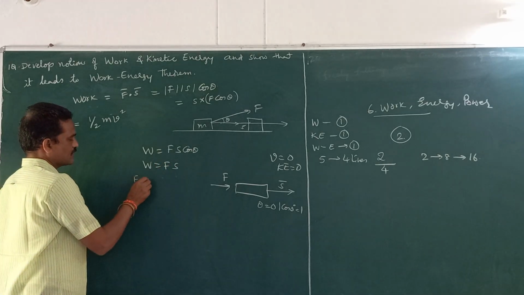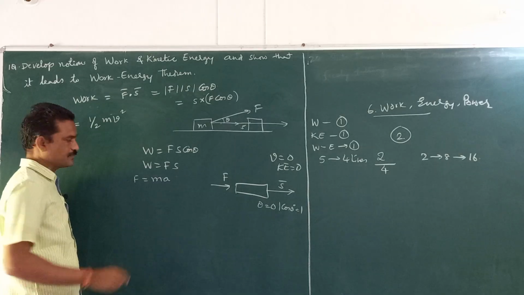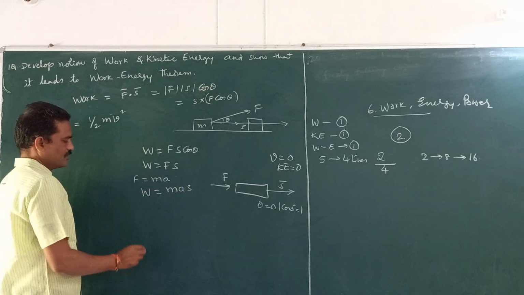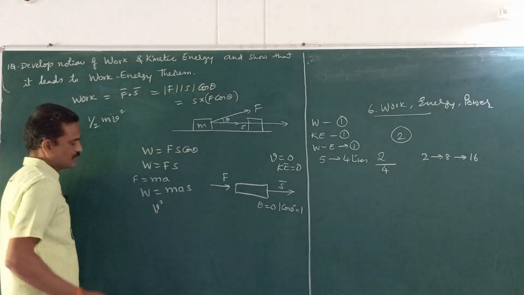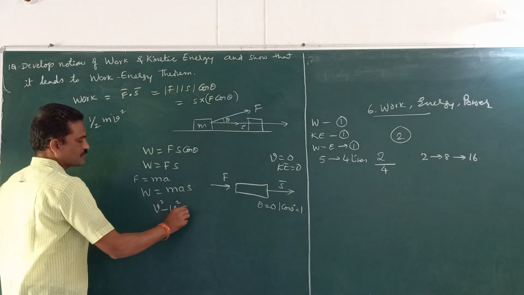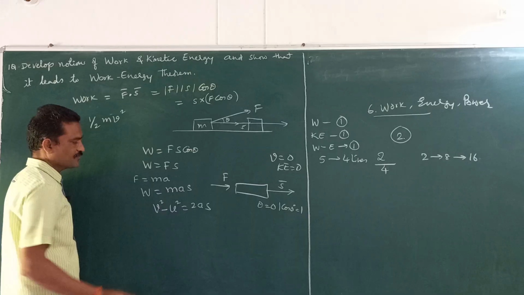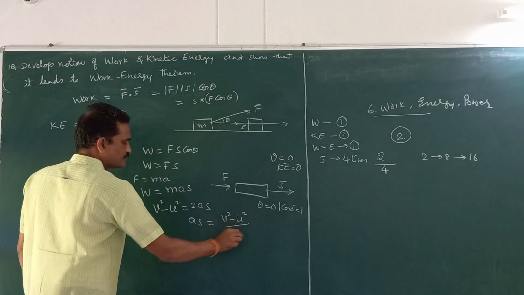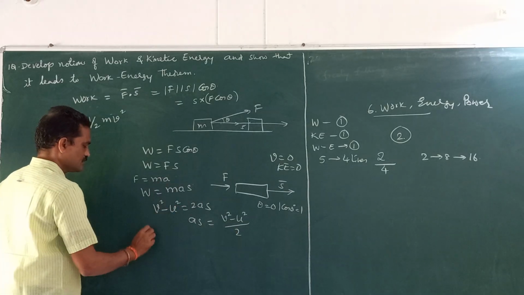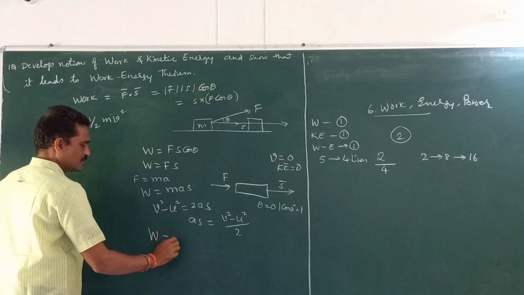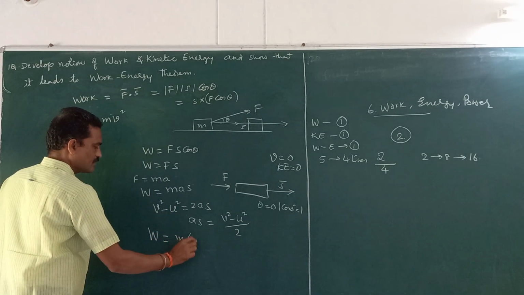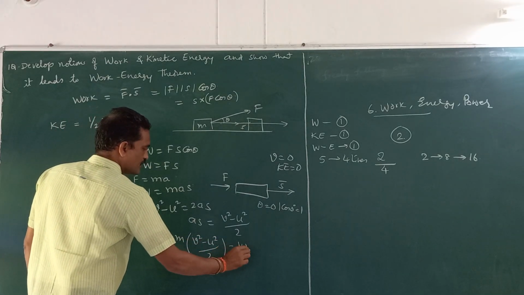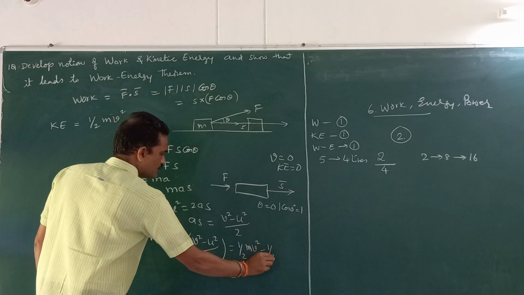Now, from Newton's second law, F is equal to m a. Substituting, W is equal to m a s. From the equations of motion, we have the 4th equation, v square minus u square is equal to 2as. From this I can write as is equal to (v square minus u square) by 2. Substitute this here. So, you will get W is equal to m times (v square minus u square) by 2, which is equal to half m v square minus half m u square.